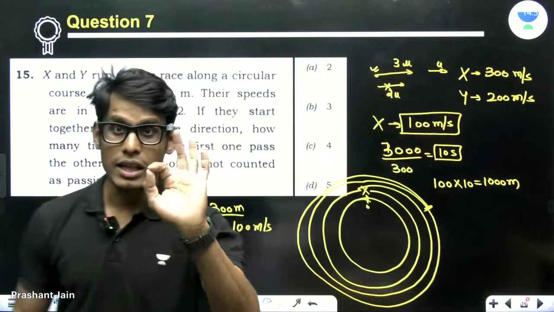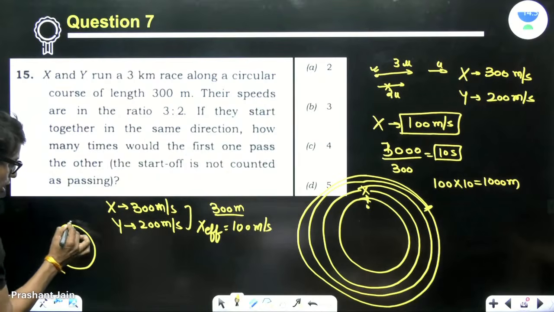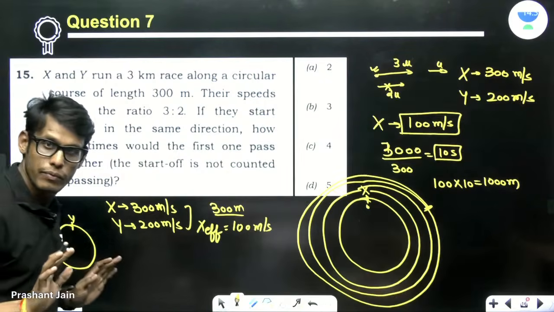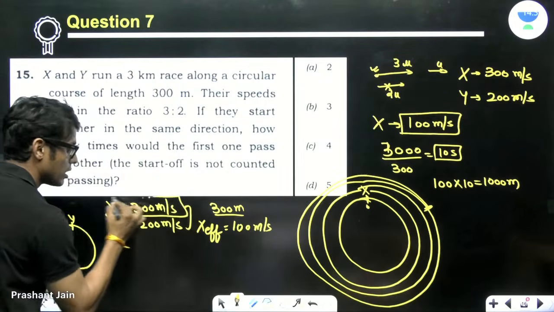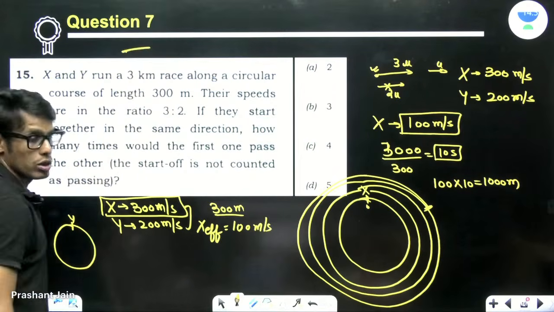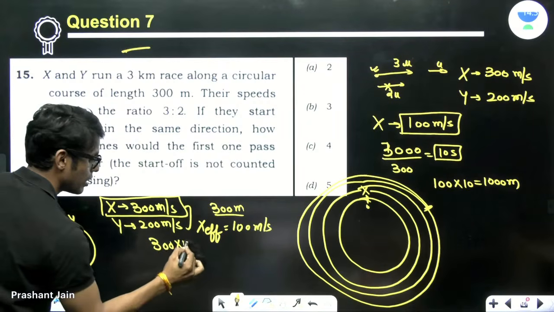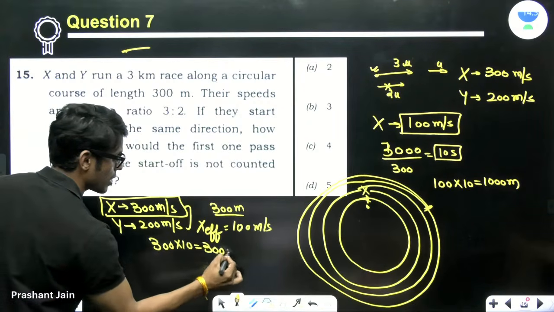Now, just see the simplicity of this problem. This guy, Y, is stationary here, he's just standing here. X is moving 3000 meter, which is the original race course length, in 10 seconds. 300 times 10 is 3000 meter, which is 3 kilometers.